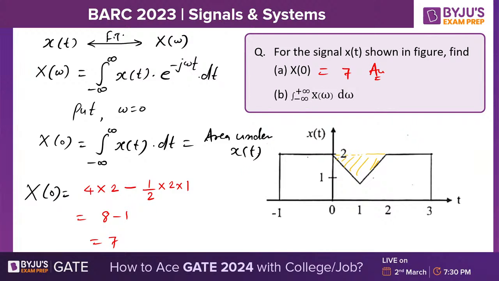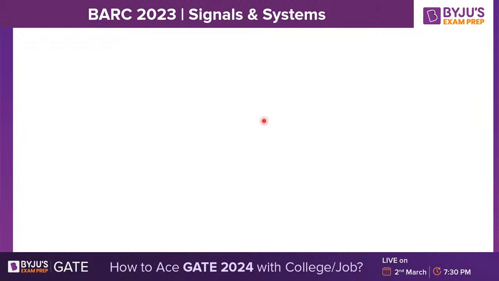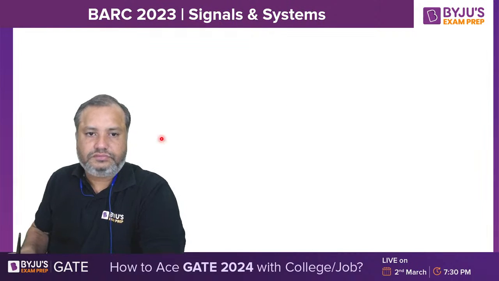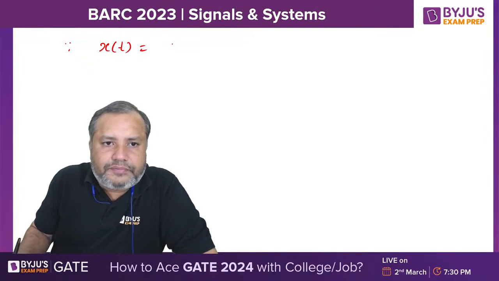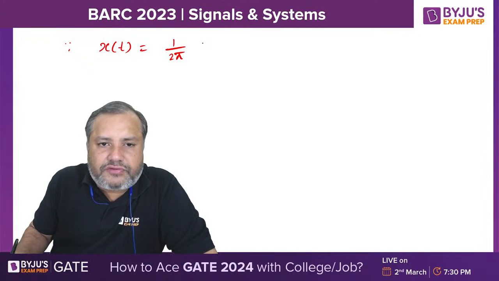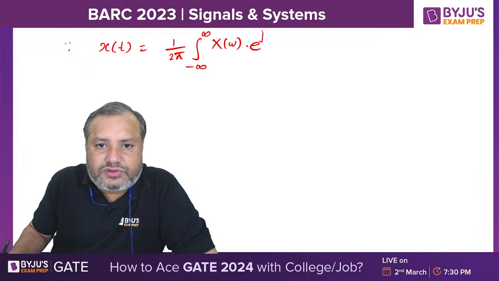Now what we have to find out is this second part. This second part is obtained using another property. See here. By the inverse Fourier transform formula, x of t is 1 by 2 pi integral from minus infinity to infinity of X of omega e raised to plus j omega t d omega.